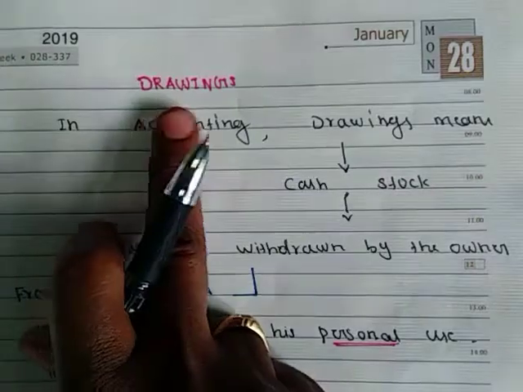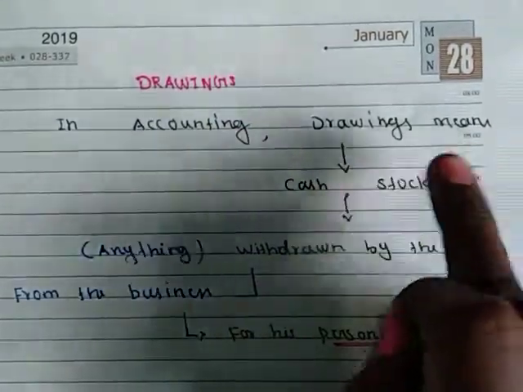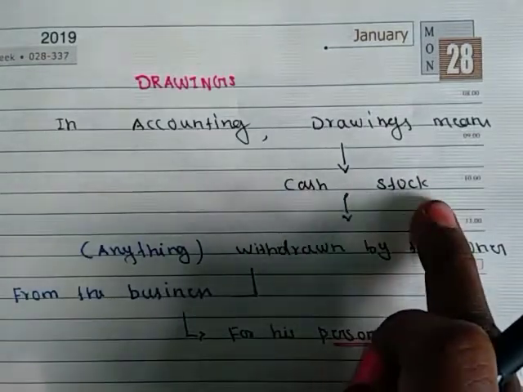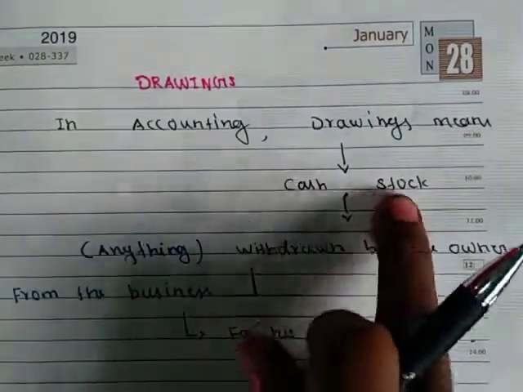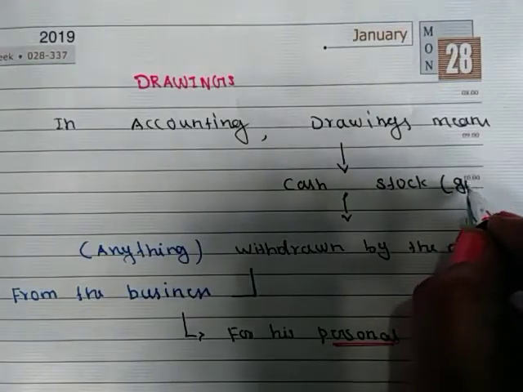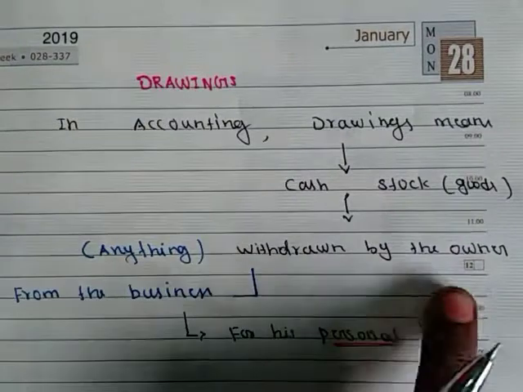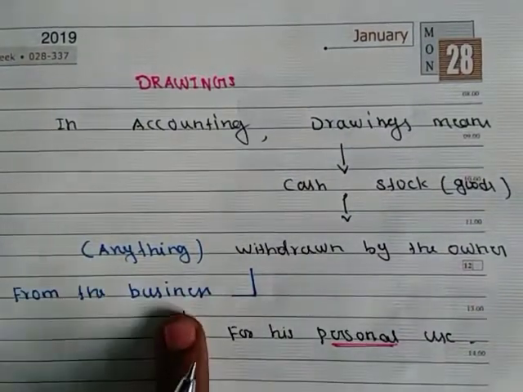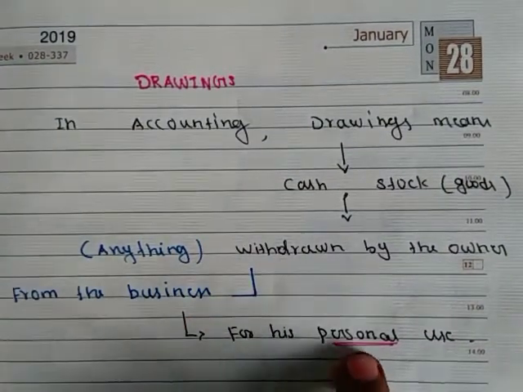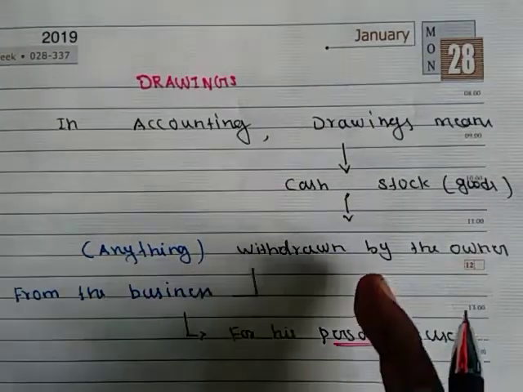Drawings in accounting terms means cash or stock, anything. Stock means goods. Anything withdrawn by the owner from the business for his personal use, it could be cash or it could be goods.